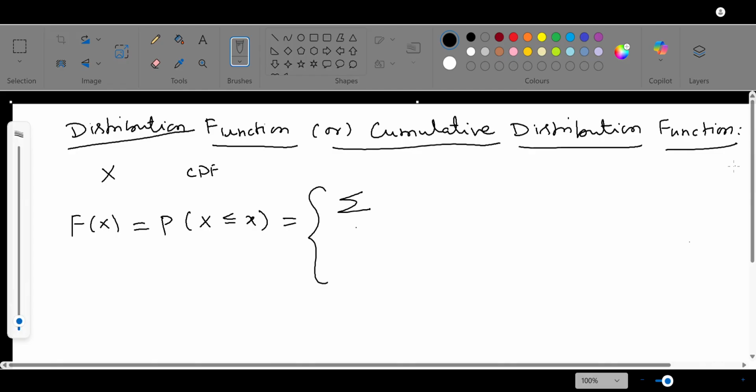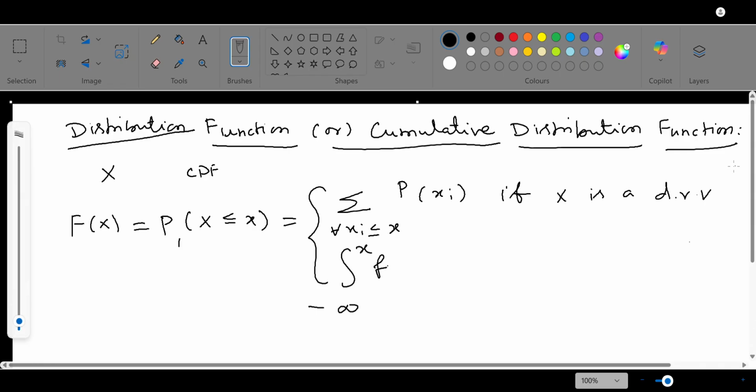First one, summation for all xi less than or equal to x, p of xi, if X is a discrete random variable, and it is equal to the integral from minus infinity up to small x of f of x dx, if capital X is a continuous random variable. Okay, this is the definition of cumulative distribution function.